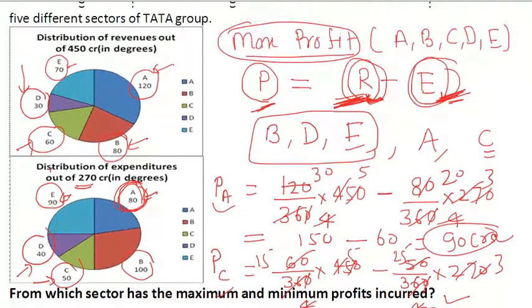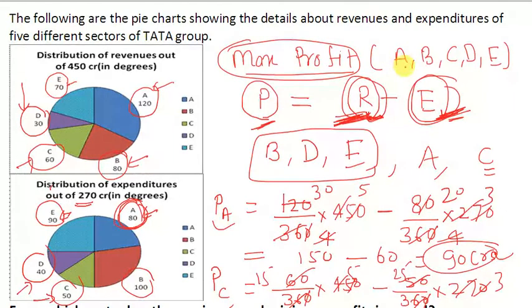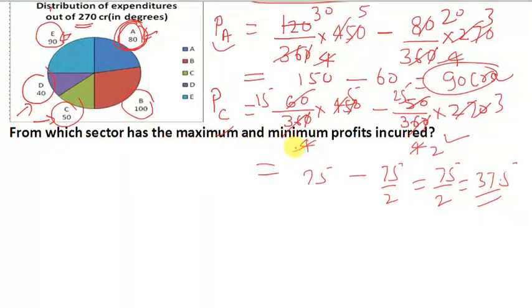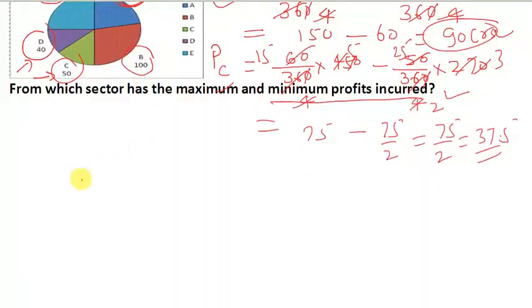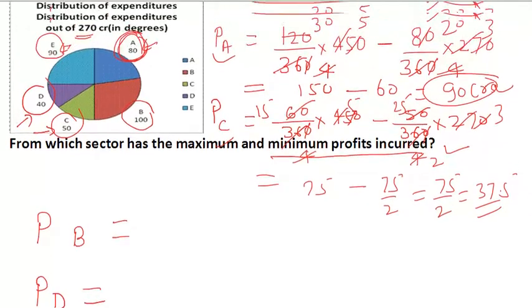So here, what was the question? Which sector has the maximum profit? So sector A has the maximum profit. Okay. Now come to the next question. The next question was, which sector has the minimum profit? So you can rule out sectors A and C directly, because these sectors will give the maximum profit. So we will calculate only the profit of sector B, the profit of sector D, and the profit of sector E.